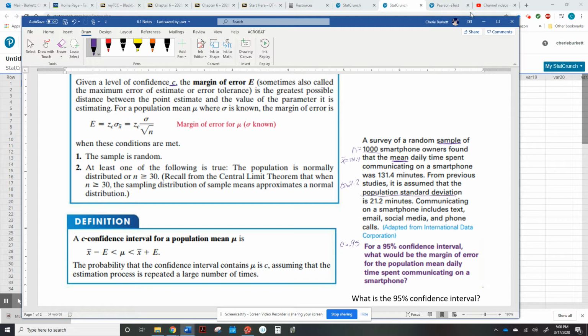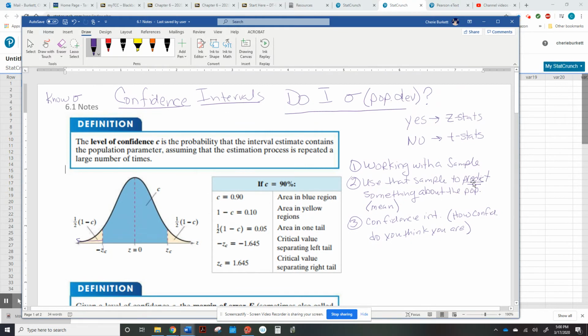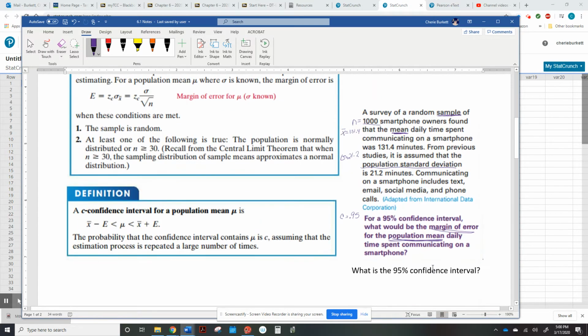I'll talk to you about margin of error in just a minute. For a 95% confidence interval, what would the margin of error be? I'll explain margin of error in just a second. For the population mean, see, here's what they're asking us to find. Remember up here, I told you that they wanted us to predict something. Well, they're telling us right there that's what they want us to predict. They want us to predict the population mean.